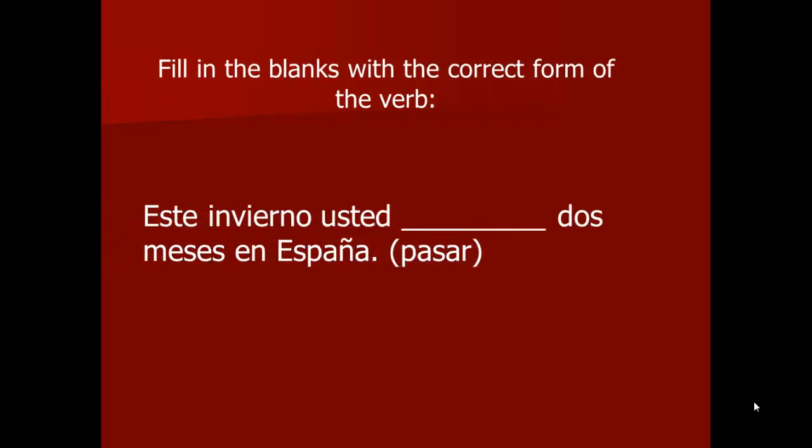Este verano usted blank 2 meses en España. The verb pasar. Is pasar in our list of irregulars? No, it's not. So all we have to do is just tack on the ending for the usted, and that makes our verb conjugated. So the verb would be pasará, because it has to agree with the usted form.